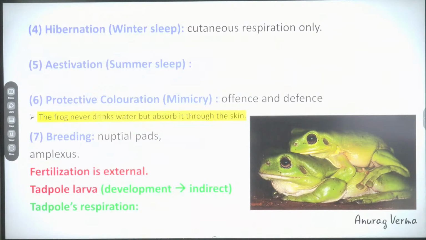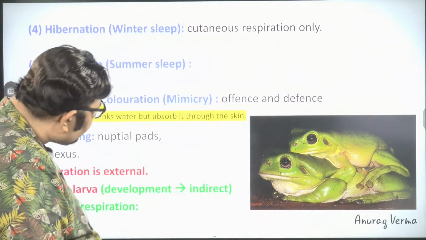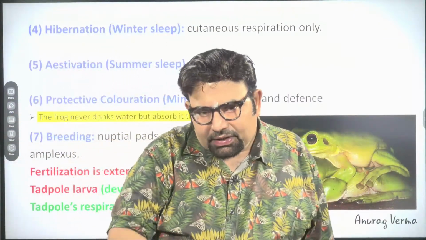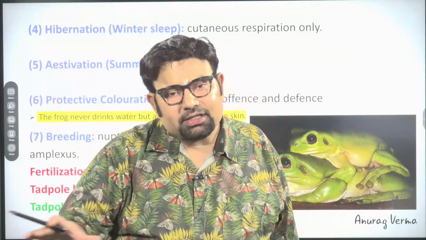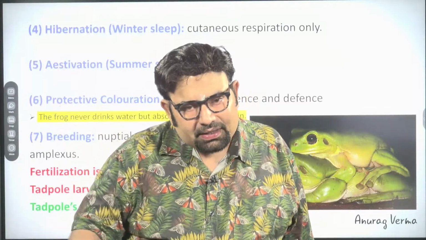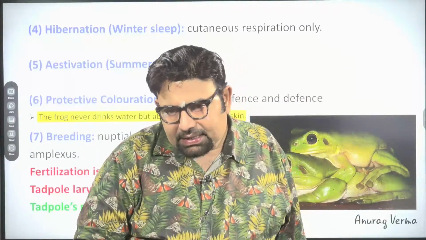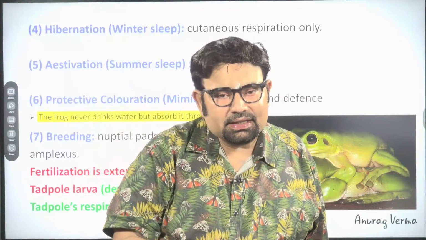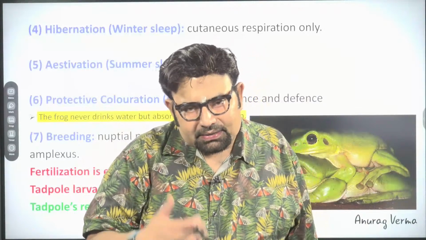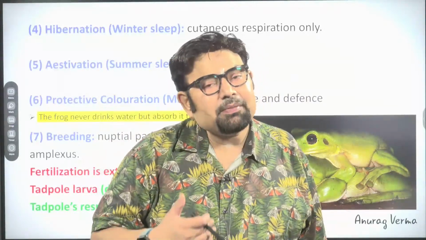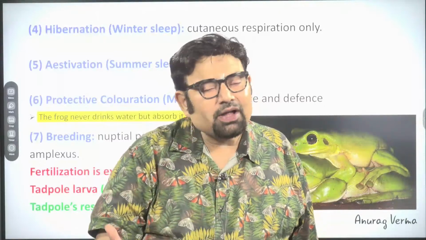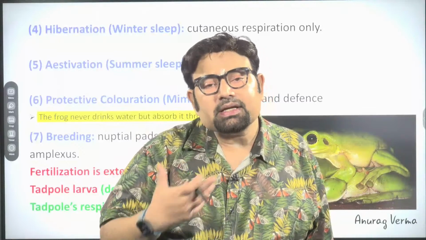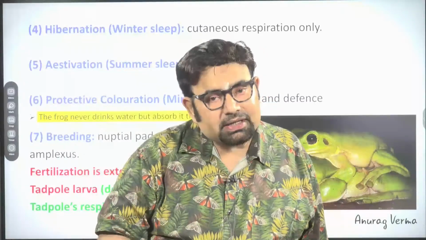There is a protective coloration. Their body color is made so that wherever they live, they can camouflage with the surrounding. This phenomenon is seen in animals, and this phenomenon is called mimicry. This camouflage or protective coloration is called mimicry. What is it called? Mimicry, right?